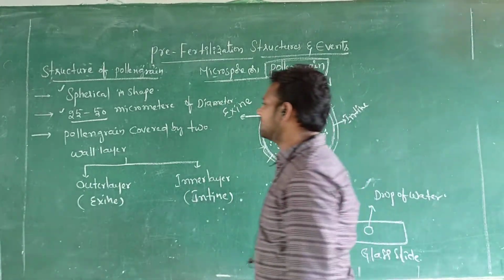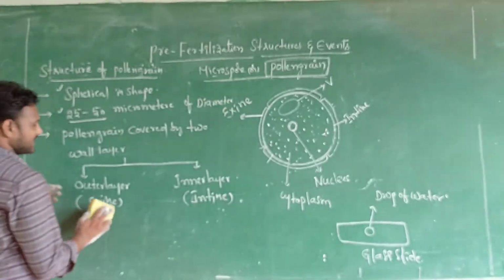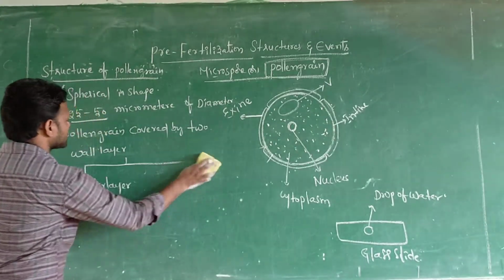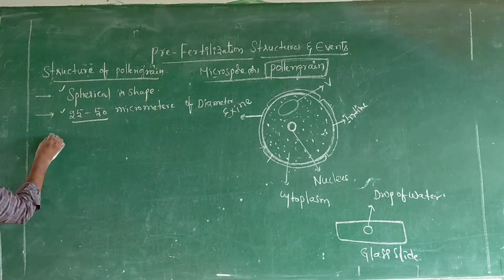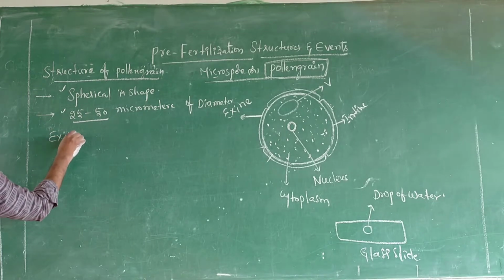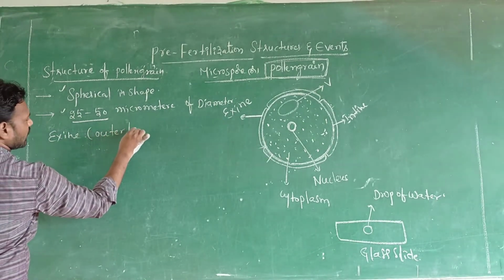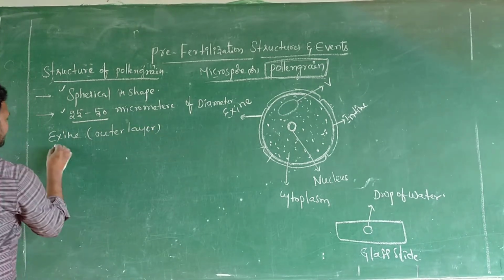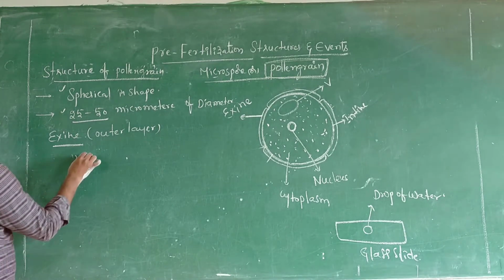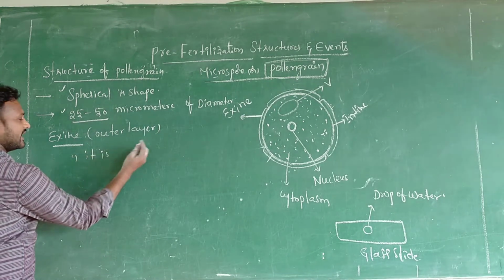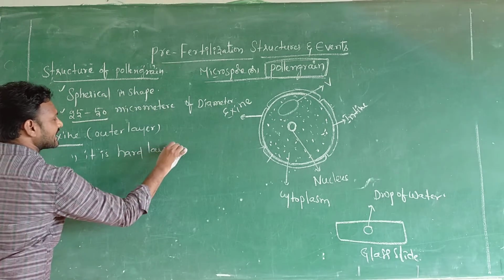Sir, what is exine and what is intine? The first one is exine, the outer layer. Exine is a hard layer.